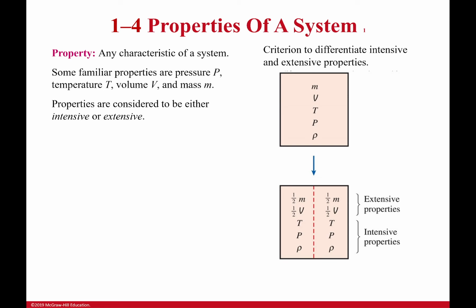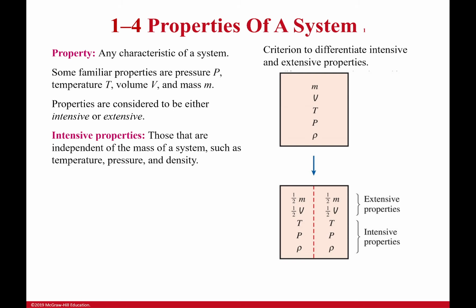Now, these properties are either going to be intensive or extensive. What do we mean by that? Well, an intensive property is one that is independent of the mass of a system, like temperature, pressure, and density. So they don't increase if I increase the mass, so long as everything else is allowed to move.